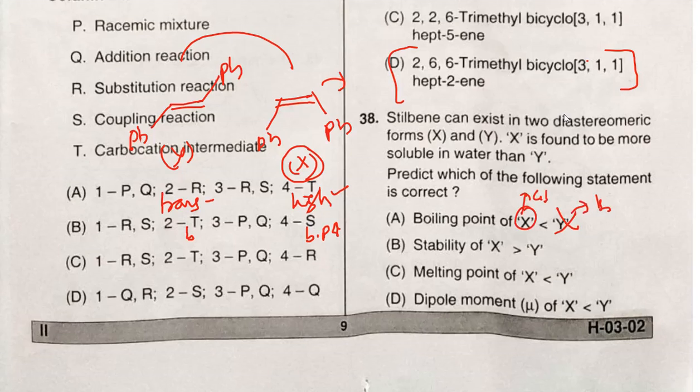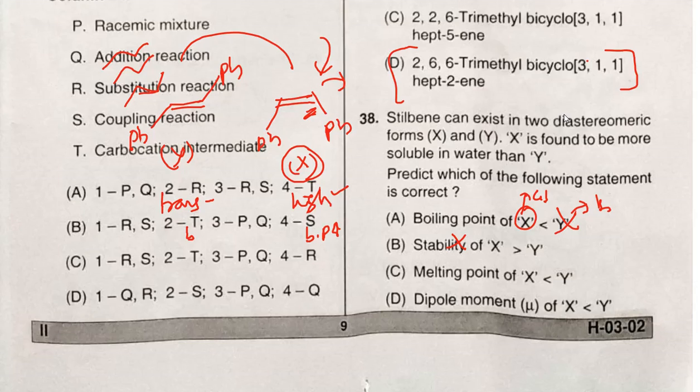Okay, now stability, where the Y, the trans stilbene is more stable than cis stilbene, because it can pack very strongly with the intermolecular attractions. That's why it is very stable when we compare with the polar cis stilbene. Okay, so the second statement is also wrong.